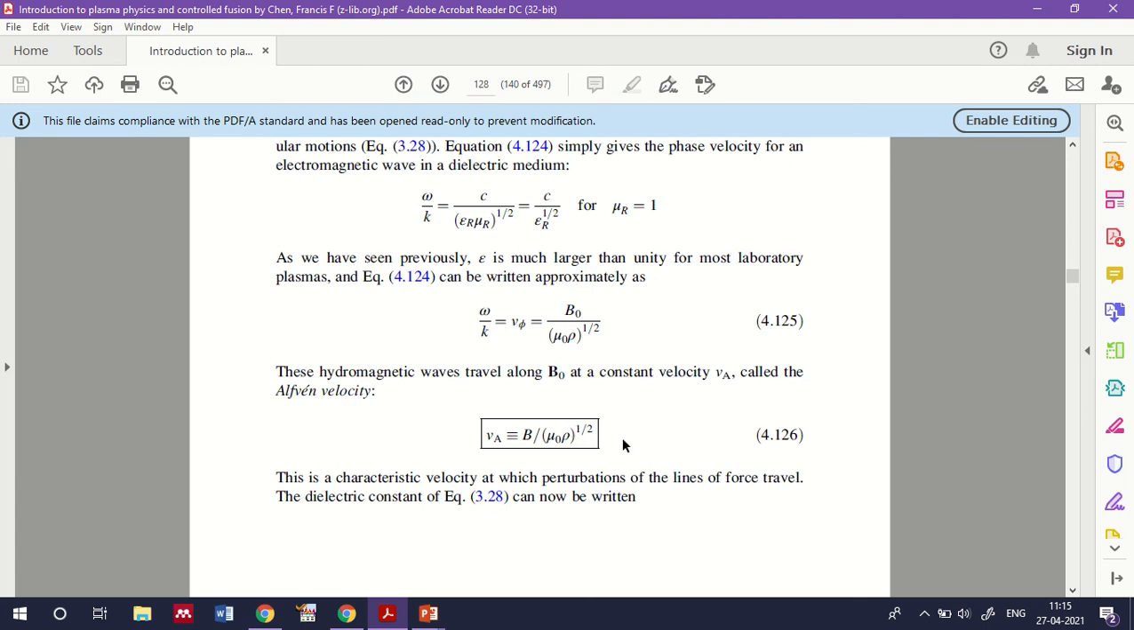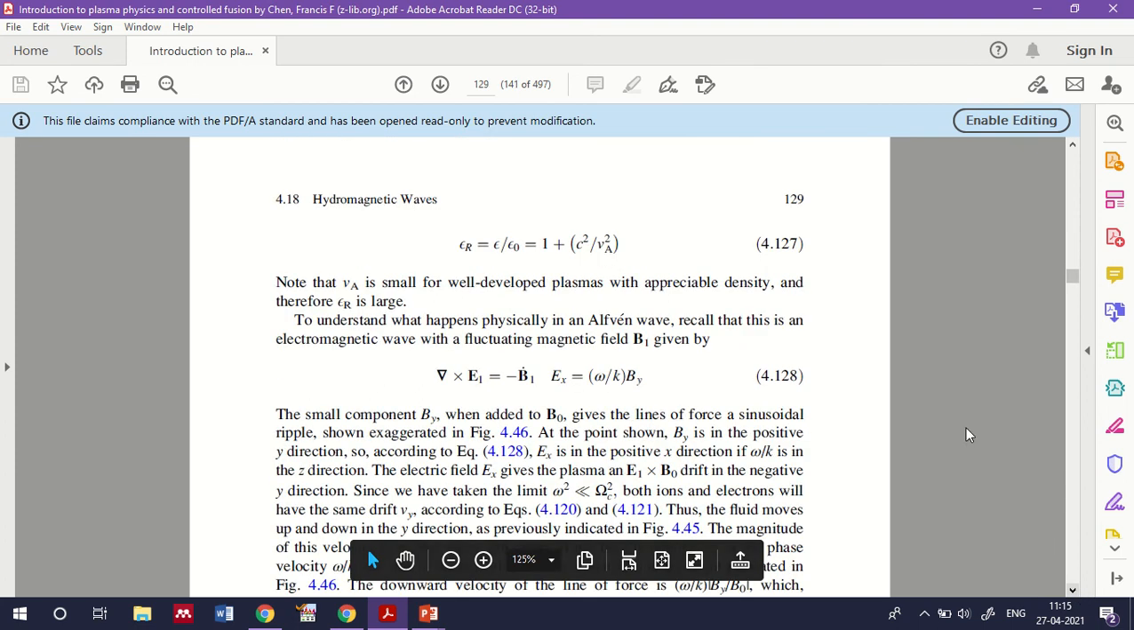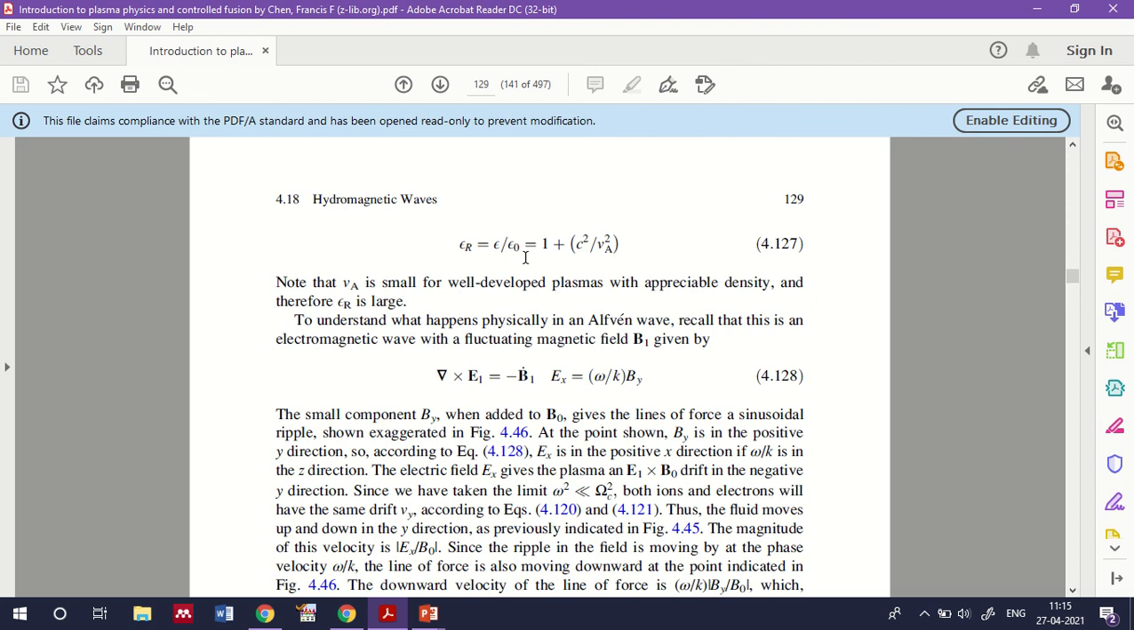Now in this condition, the dielectric constant can be written as epsilon r equal to epsilon by epsilon 0 equal to 1 plus c square by Va square, where Va is small for a well developed plasma with appreciable density, and epsilon r is therefore a very high value.